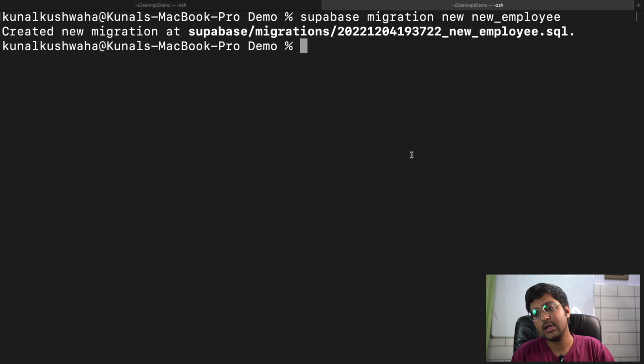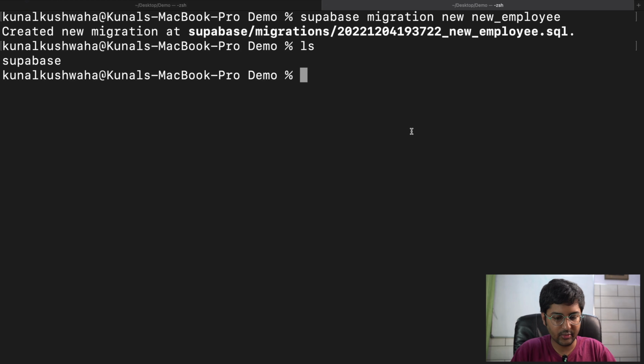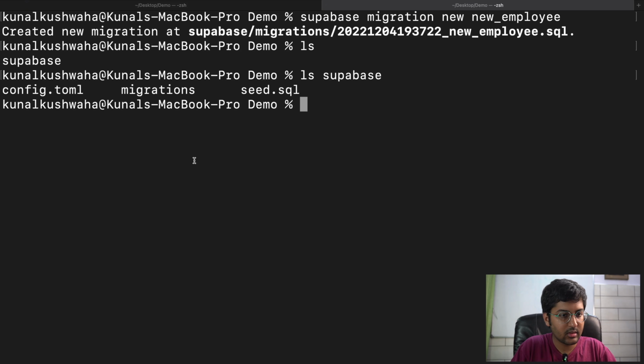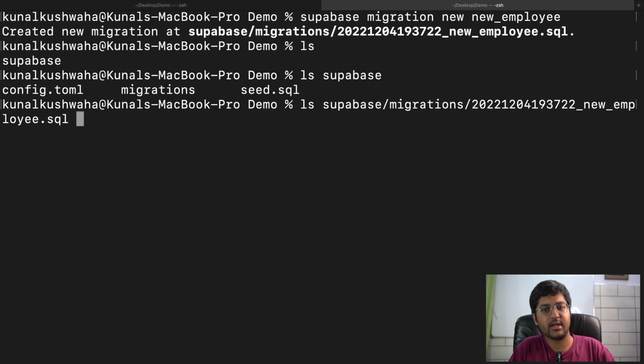So this is a new file that is being created, and we can now write the SQL statements in this script using a text editor. So if we go into migrations, here you can see this file is being created. Okay, so I can just do a cat.